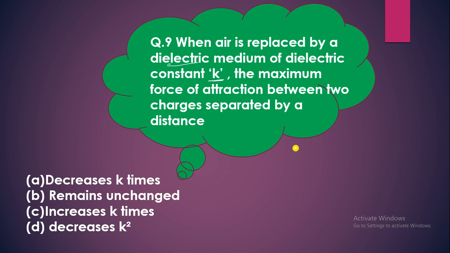Solution: the force between two charges when placed in vacuum or air, denoted by F naught, is equal to 1 upon 4 pi epsilon naught Q1 Q2 by R square.